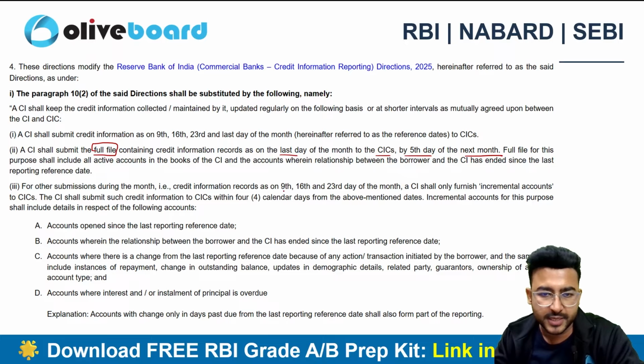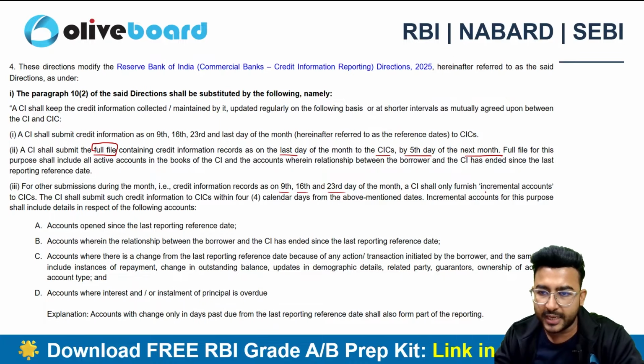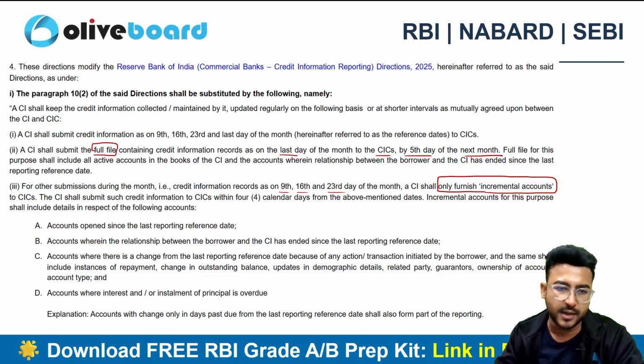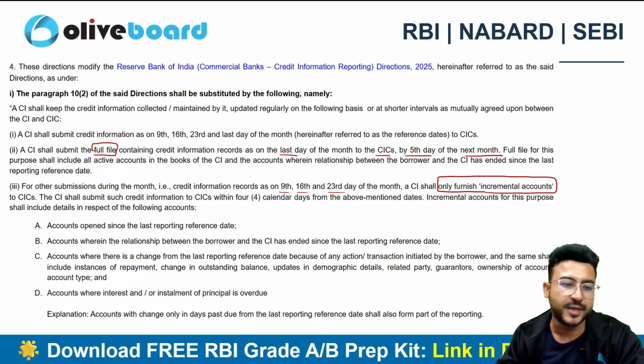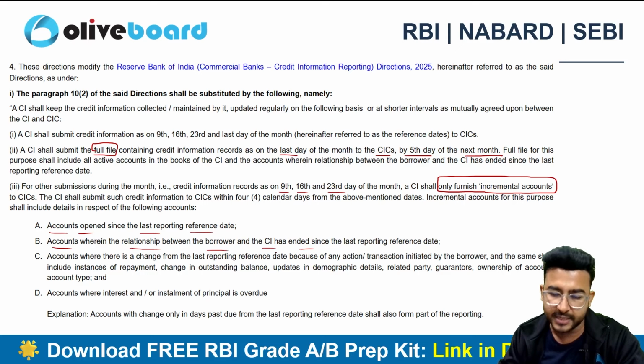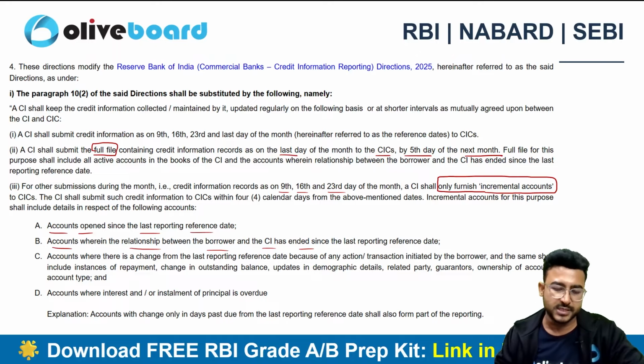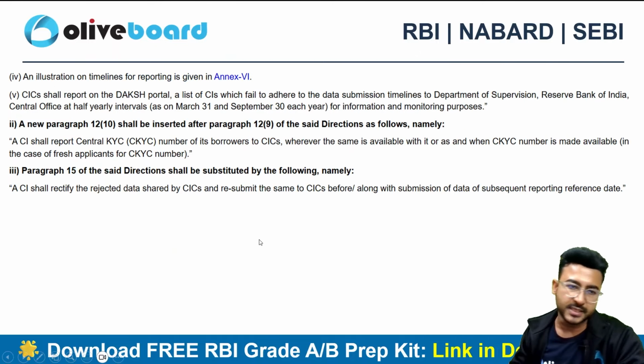Now whatever data we are submitting on 9th, 16th, 23rd shall be on incremental basis only. We need to only furnish the incremental accounts, like whatever changes happened as compared to the last reported data in terms of accounts opened since the last reporting, and accounts wherein the relationship between the borrower and the CI has ended. So we just have to give the updates.